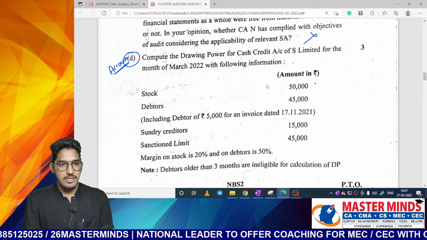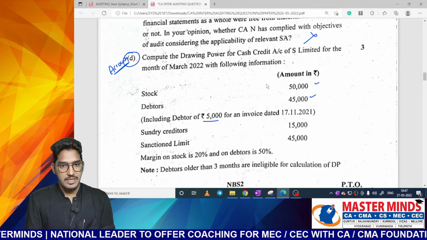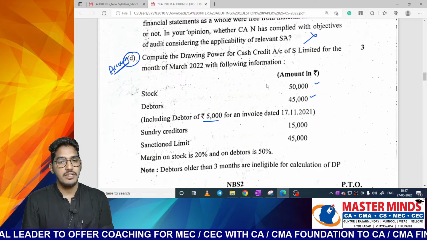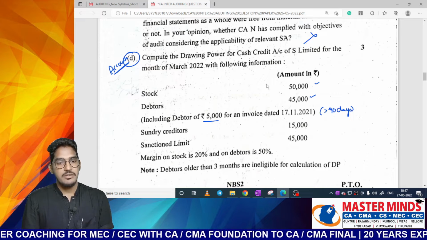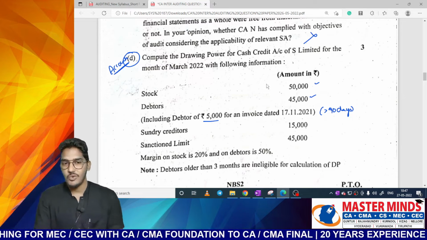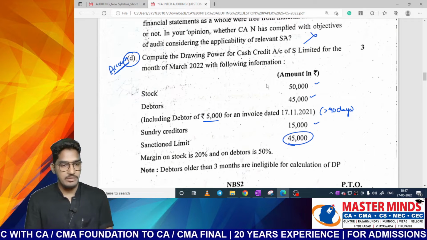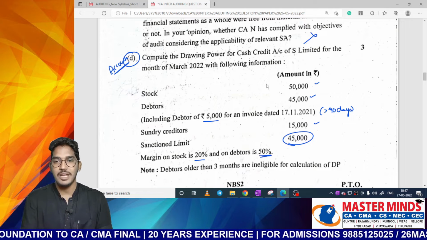So they are giving some details: stock, debtors, and also in this debtors also 5,000 debtors are there which are invoice dated 17/11/2021. That means this 5,000 rupees of debtor is for more than 3 months or 90 days. So whatever debtors are there which are more than 90 days, that should not be considered for drawing power calculation. Sundry creditors is 15,000, sanction limit is 45,000, and margin on stock is 20%, margin on debtors is 50%. Now how to calculate the drawing power?